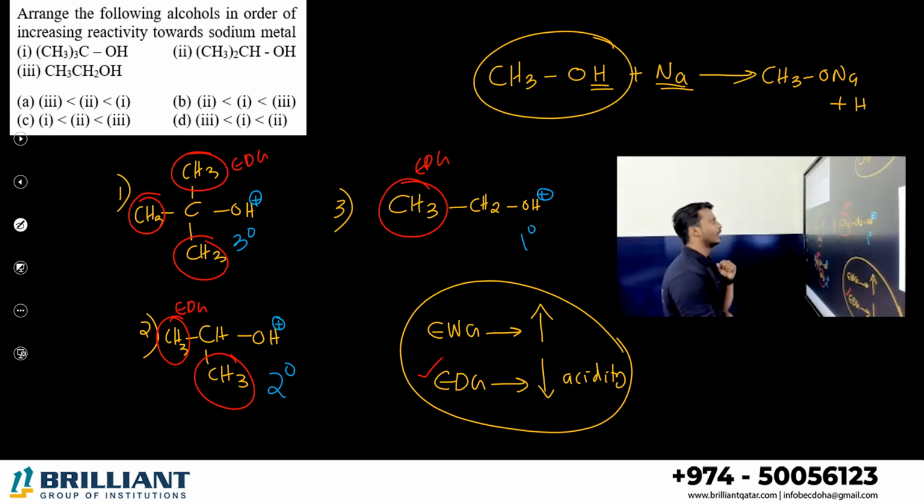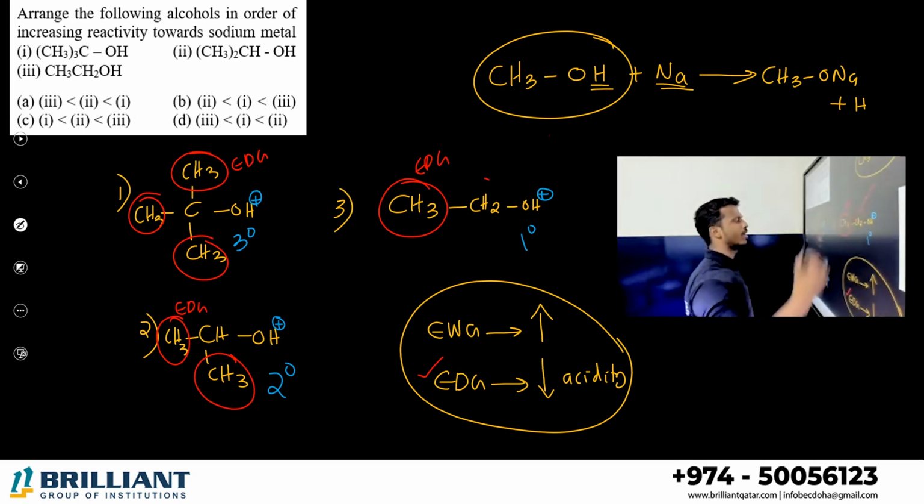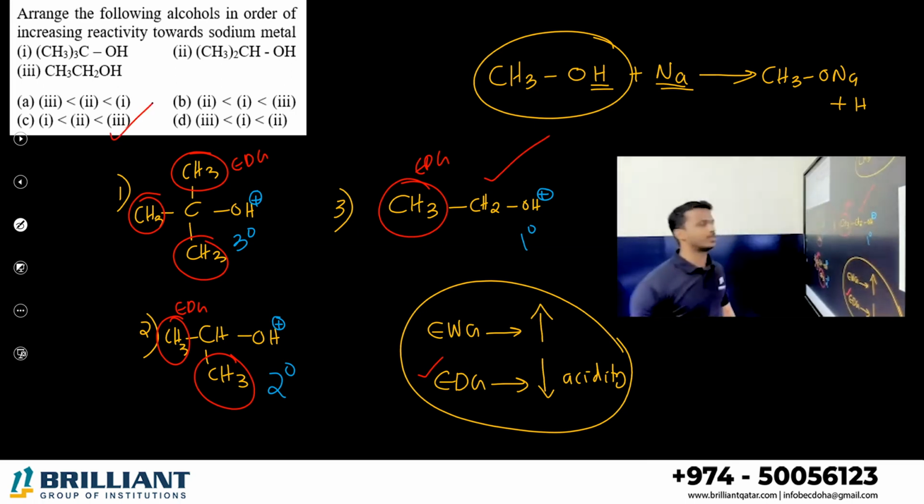So what is the order, dear all? This one has more acidity. Third one, second one, first one. Option C can be the answer. Okay, so keep in mind, among primary, secondary and tertiary alcohols, the primary alcohol has the greater acidity.